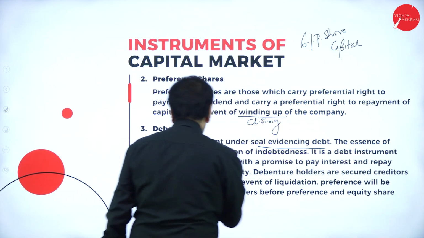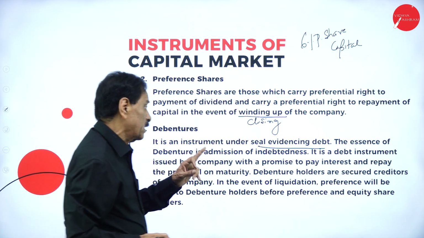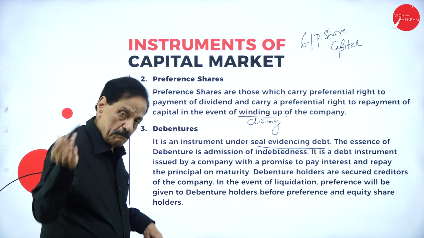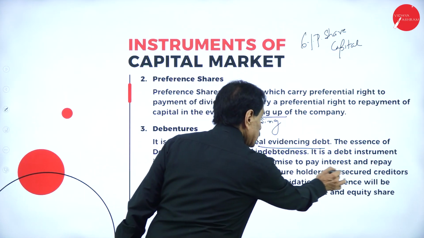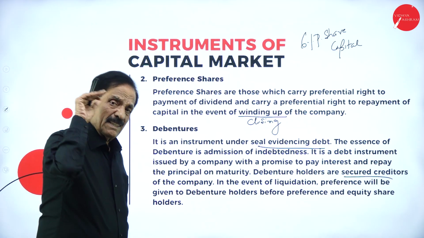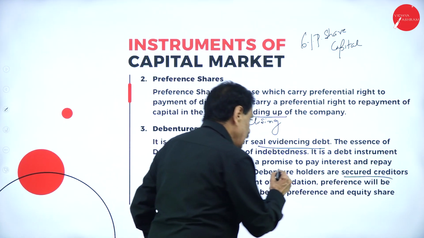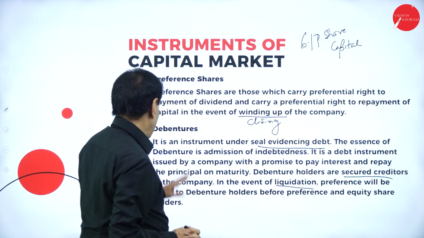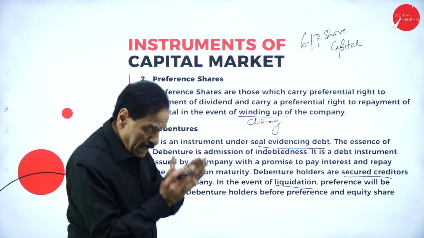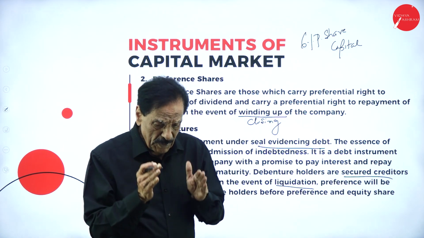It is a debt instrument issued by a company with a promise to pay interest and repay the principal on maturity: principal plus interest. Debenture holders are secured creditors. Some security will be given to the creditor to get the loan to the company. In the event of liquidation, preference will be given to the debenture holder before the preference and equity shareholders.